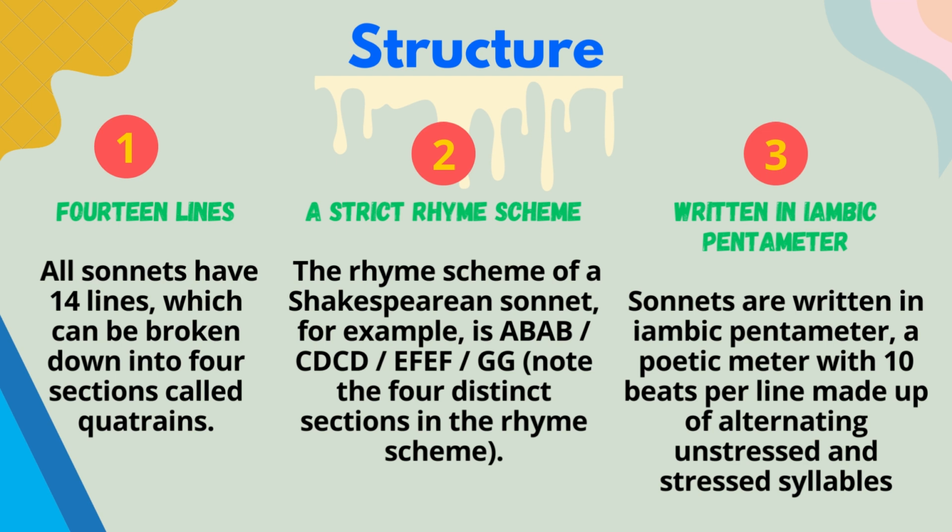Moving forward, this is always written in iambic pentameter. Sonnets are written in iambic pentameter, a poetic meter with 10 beats per line made up of alternating stressed and unstressed syllables. For example, as I gave you before, "Shall I compare thee to a summer's day?" So there is a stressed and unstressed, stressed and unstressed. So there are alternating stressed and unstressed beats, and these are 10.